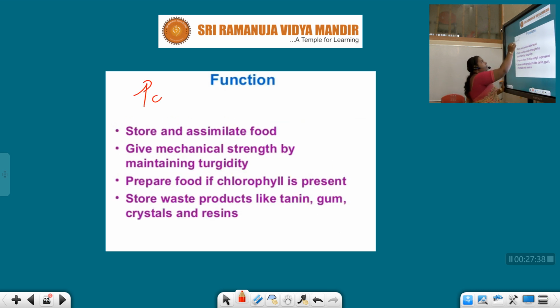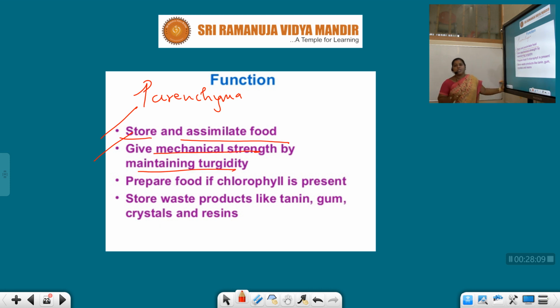Functions of parenchyma. The main function of parenchyma cells is storage; it stores and assimilates the food. Oxidation of the food material liberates the energy. So storing, at the same time it also carries out the assimilation of the food. Very, very important, right? Along with that it gives mechanical strength by maintaining turgidity. So it also gives mechanical strength and support to the plant.